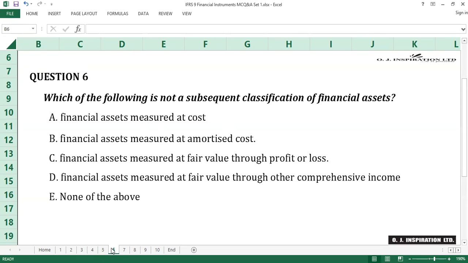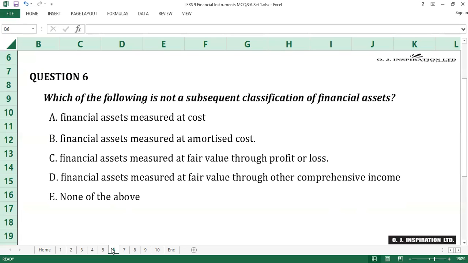Question number 6. The answer to question number 6 is A, financial assets measured at cost. In line with the provisions of IFRS 9, financial assets are classified as subsequently measured at amortized cost, fair value through profit or loss, or fair value through other comprehensive income.